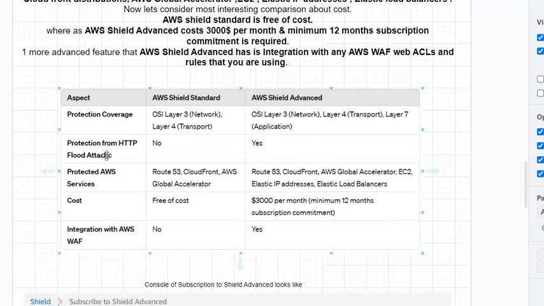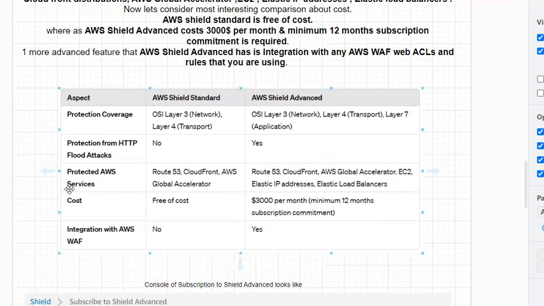So if we consider the protected AWS services, AWS Shield Standard can protect Route 53 hosted zones, CloudFront distributions, and AWS Global Accelerator. In addition to these, Advanced also protects EC2 Elastic IP addresses and Elastic Load Balancers as well. So Advanced provides you additional protection over Standard.